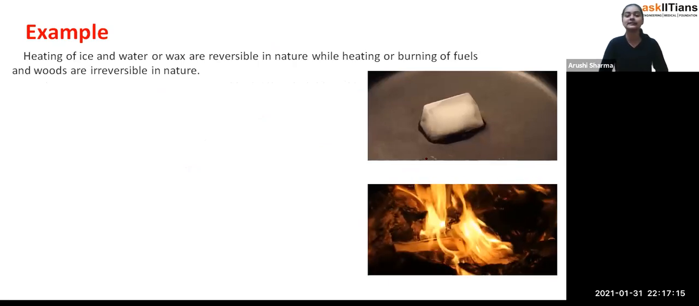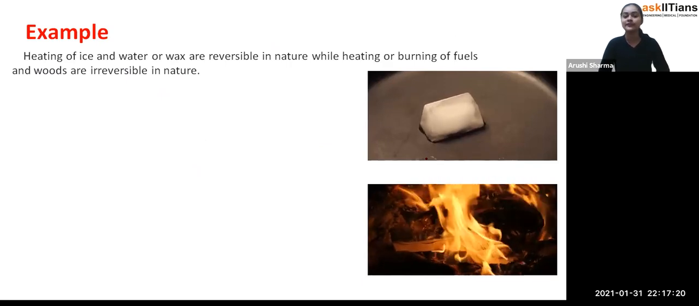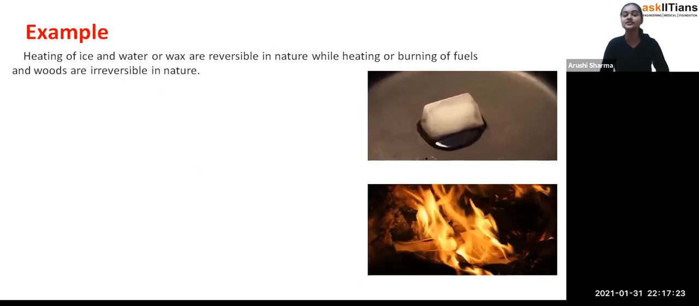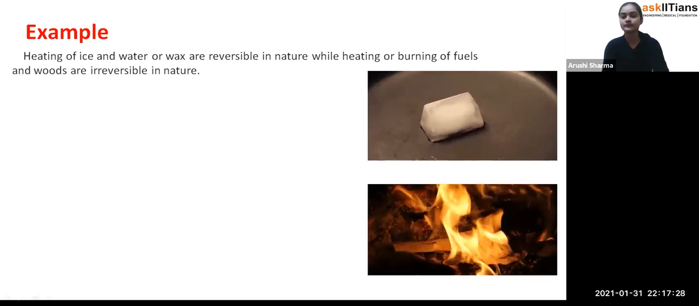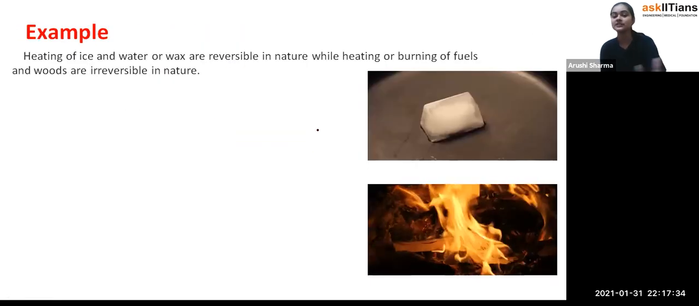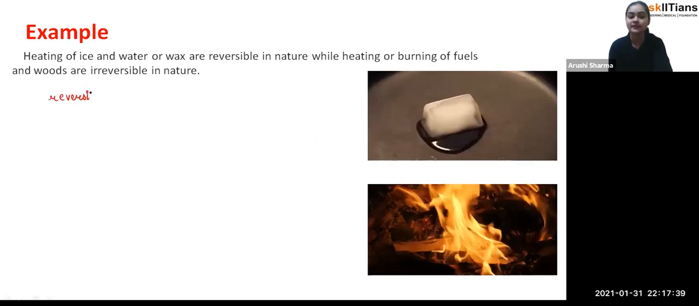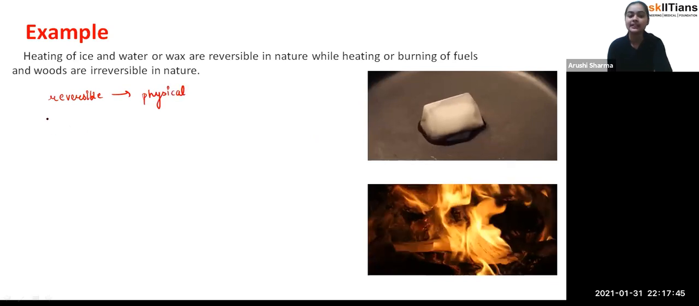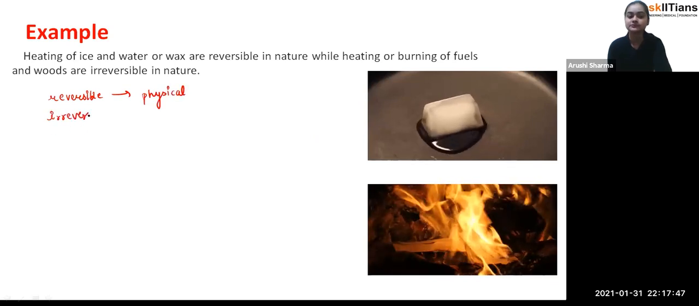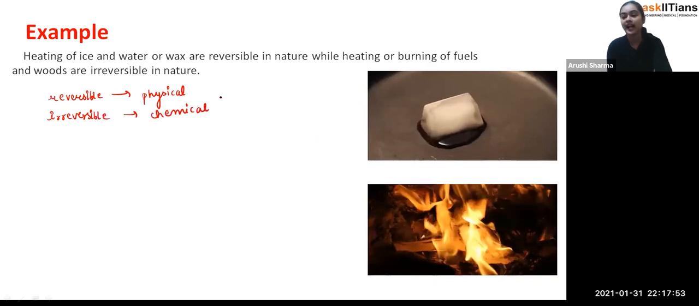Now these are the examples of it. Heating of ice and water or wax are reversible in nature, while heating or burning of fuels and woods are irreversible in nature. Why are we using reversible and irreversible? Because if you remember, the reversible changes are physical changes, and the irreversible changes are chemical changes. Exactly. So that's why we are having the examples of it.